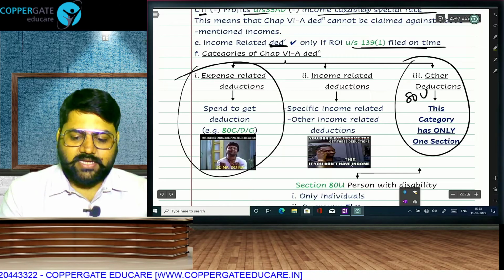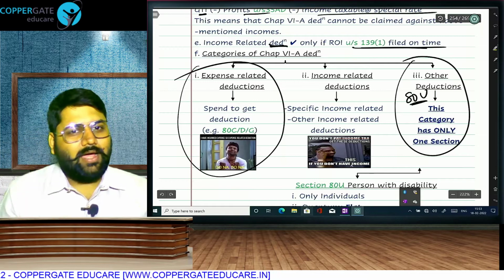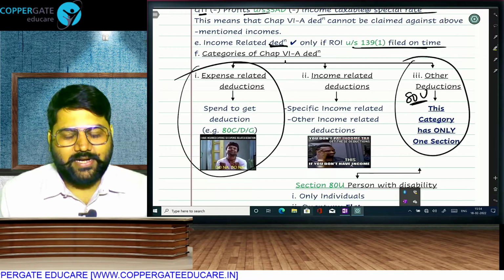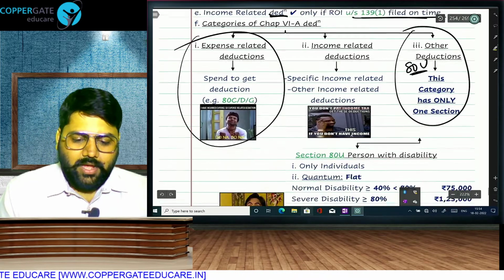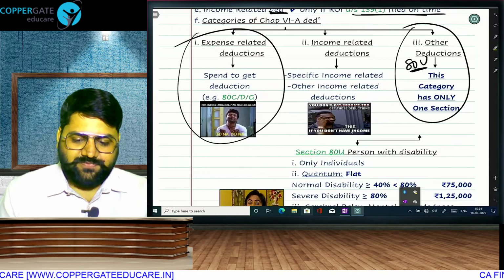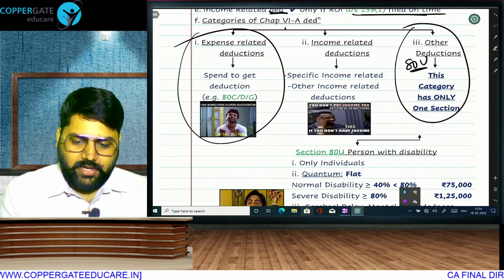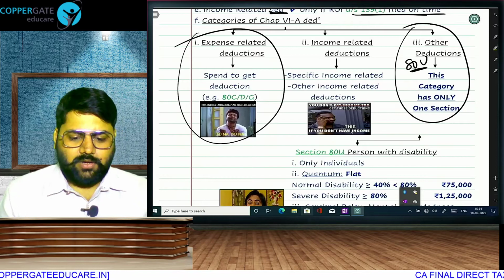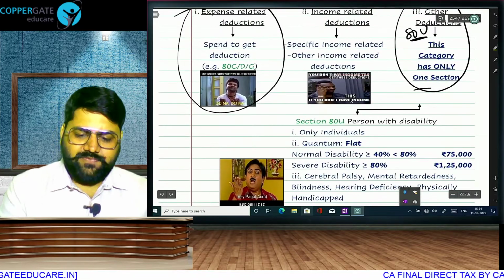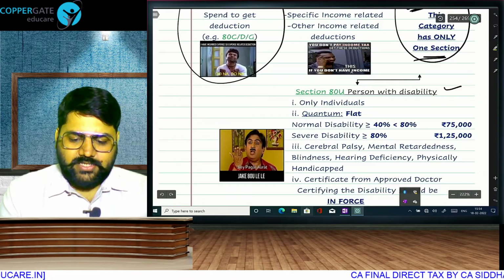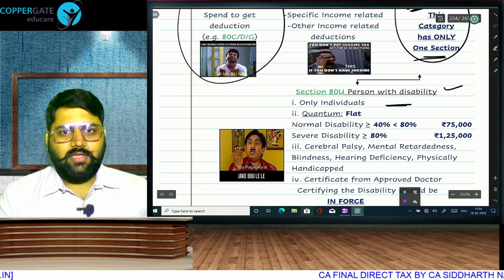There is only one section here, 80U. And then under income related, first we'll do one thing, we'll finish 80U and then we'll talk about income related deduction. There is only one section here, any person with disability, only individual, obviously not partnership.